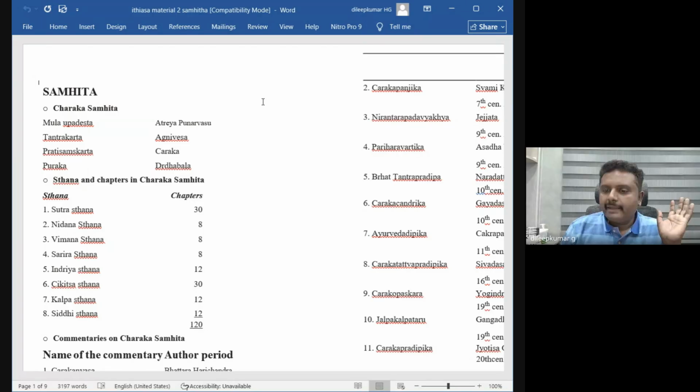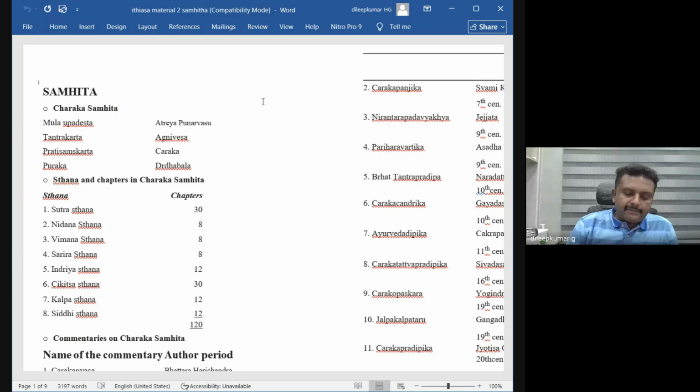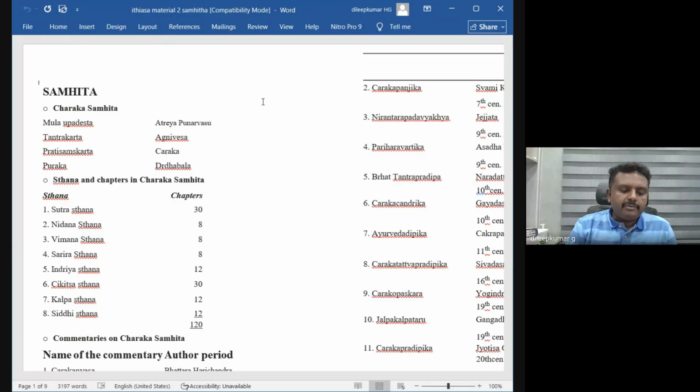So 24 chapters plus 17 chapters. How much is the total contribution of Drudabala? 24 plus 17. The total contribution is 41.